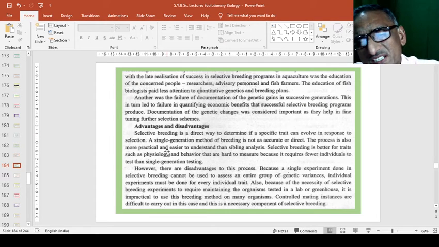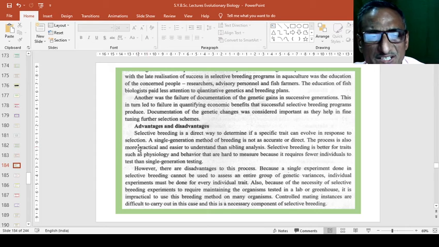Selective breeding is a direct way to determine if a specific trait can evolve in response to selection. A single generation method of breeding is not as accurate or direct, and the process is also more practical and easier to understand than sibling analysis. Selective breeding is better for traits such as physiology and behavior that are hard to measure because it requires fewer individuals to test than single generation testing.